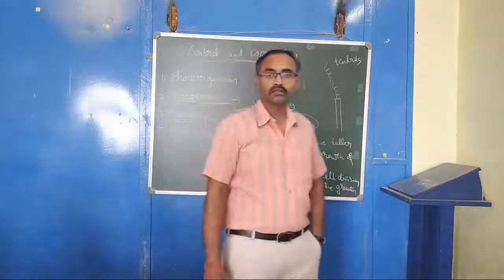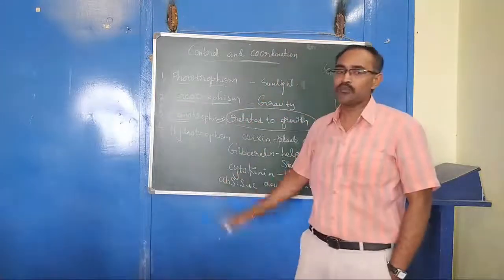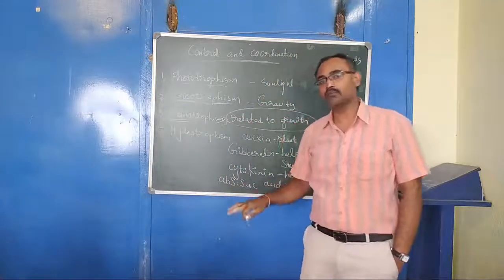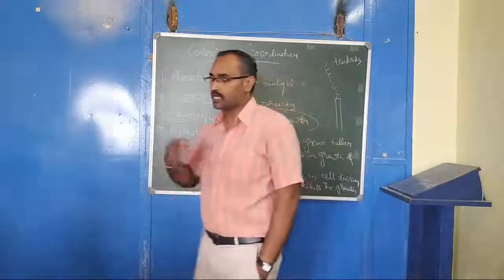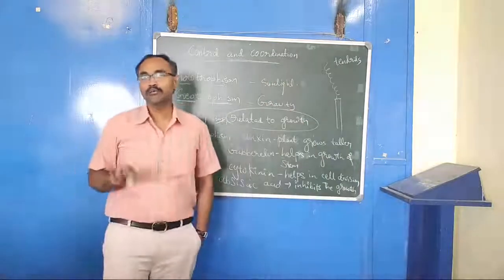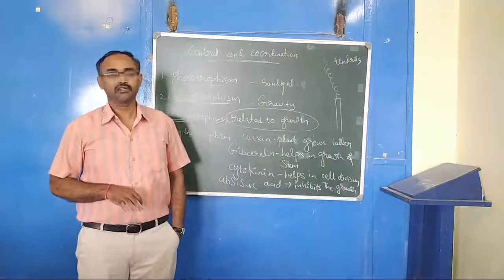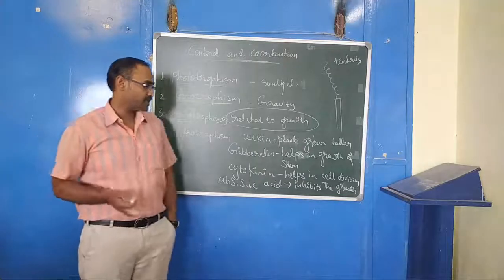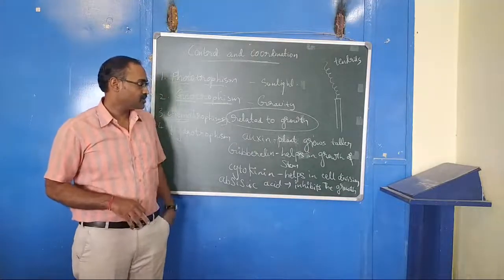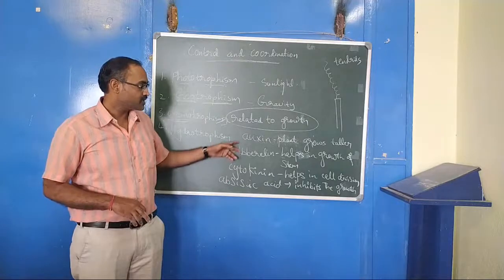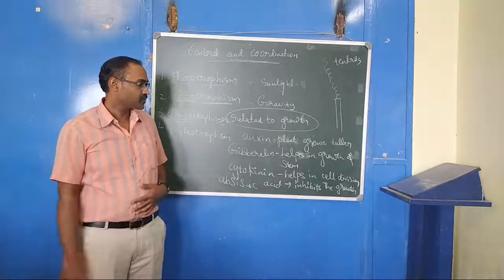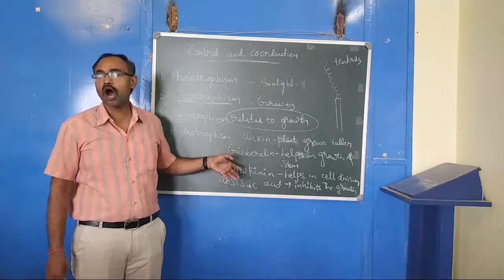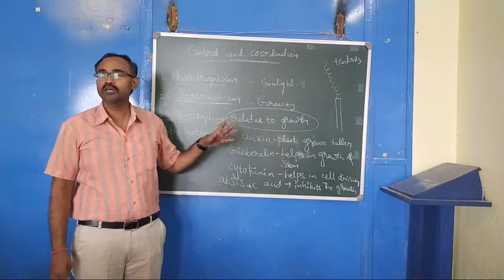Sir, is it a hormone or an acid? It is a hormone itself. See, all hormones are chemicals. Abscisic acid is one of the chemicals. These are not all acids, but they are all chemicals. So these are the four hormones that control plant growth.